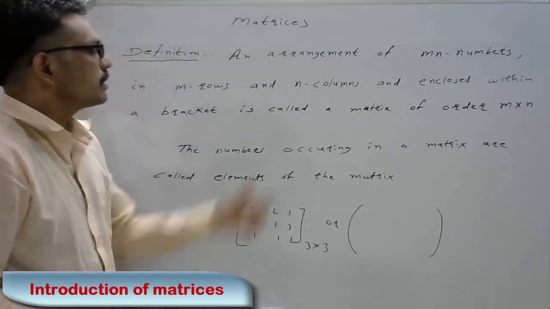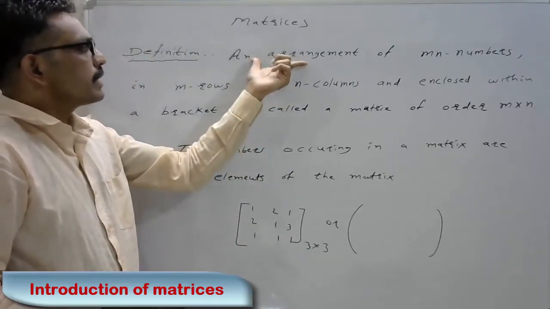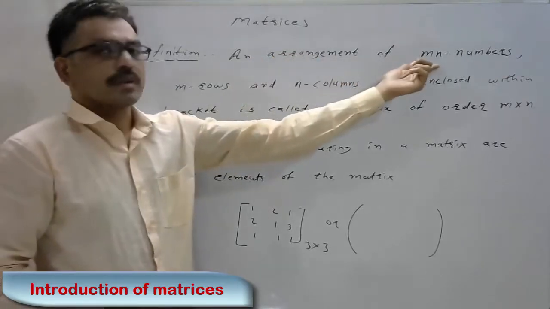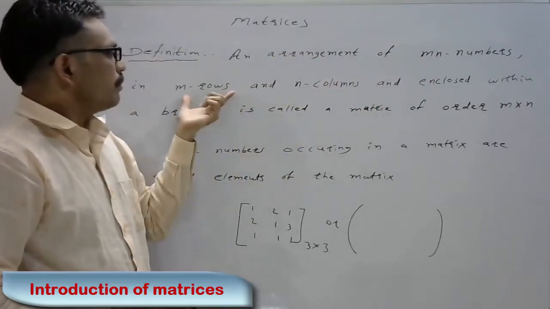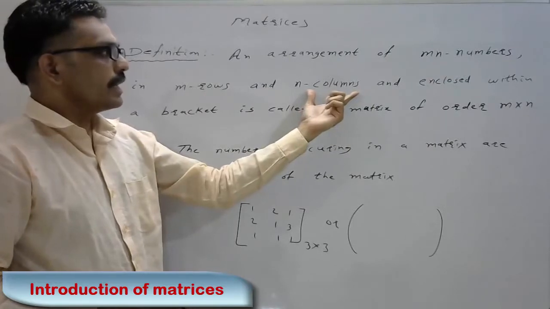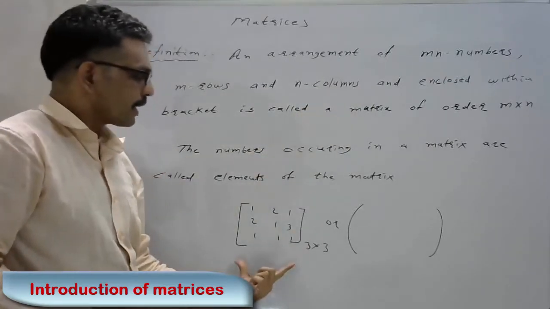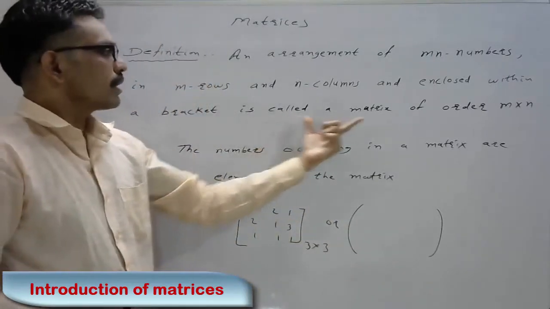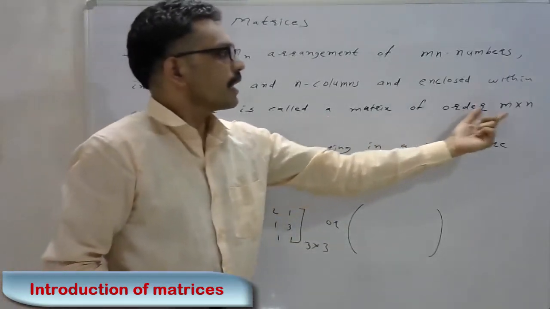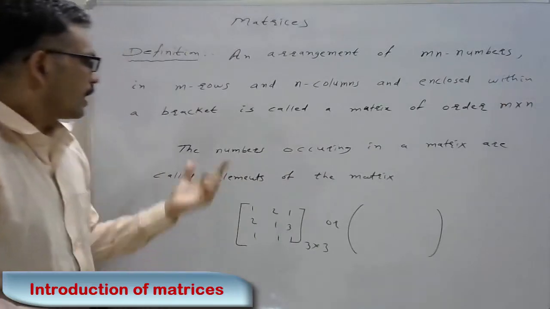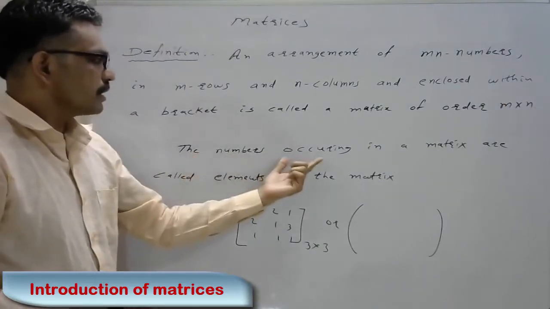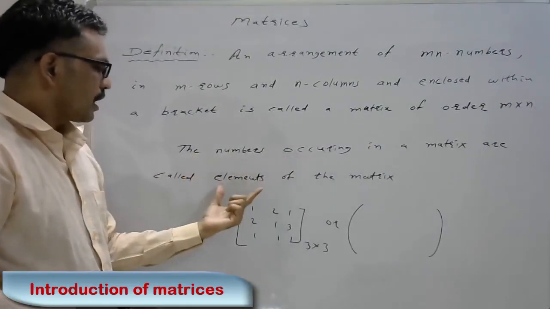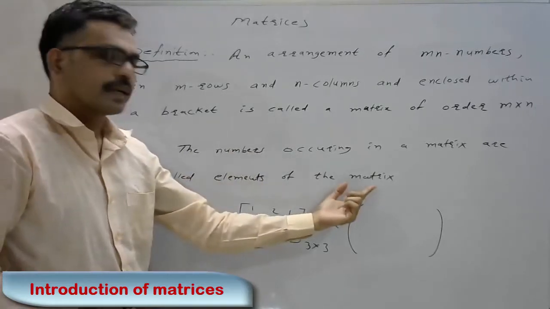But in general, the matrix is an arrangement of mn numbers in m rows and n columns and is enclosed in a square bracket or in a round bracket. It is called a matrix of order m by n. And the numbers occurring in a matrix are called the elements of the matrix.